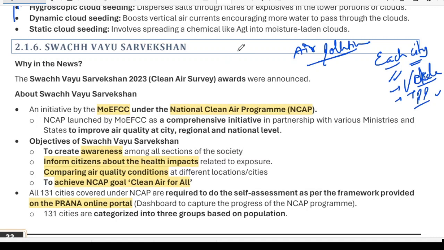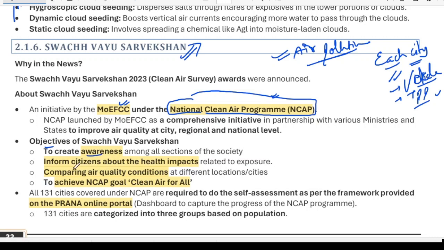So in order to reduce this air pollution in cities, under the Swachh Bharat Abhiyan, the Swachh Vayu Sarvekshan has been launched. Okay, it is under the Ministry of Environment, Forest and Climate Change under the National Clean Air Program, NCAP. National Clean Air Program. Okay, what is National Clean Air Program? We will discuss it. What are the objectives of it?